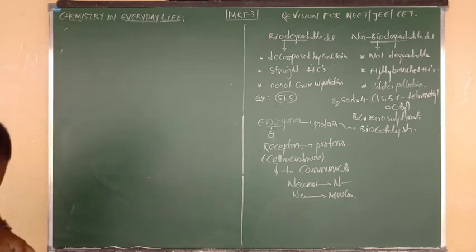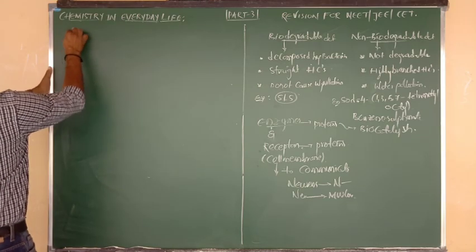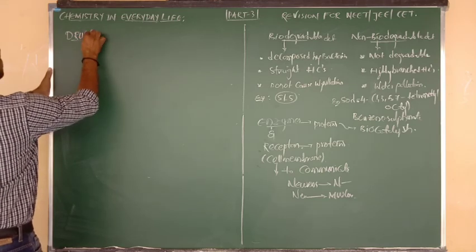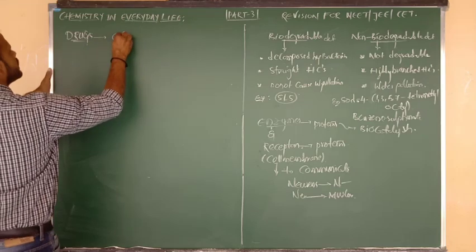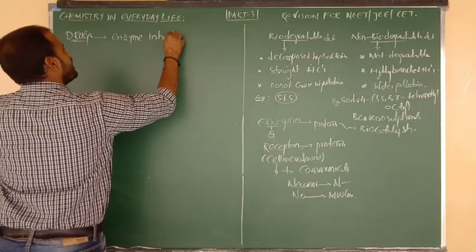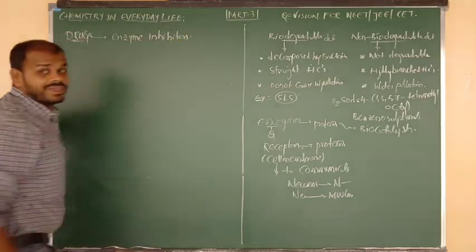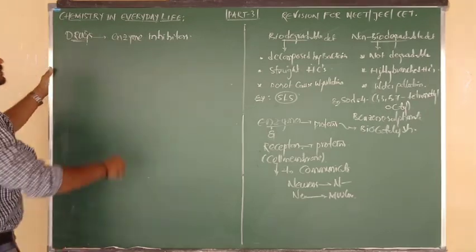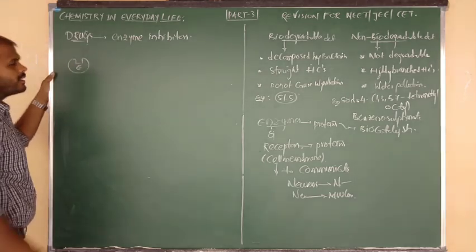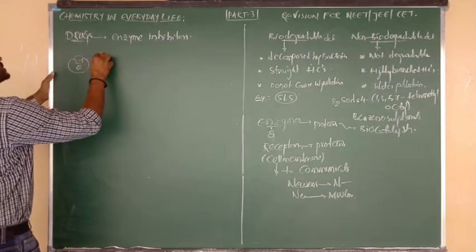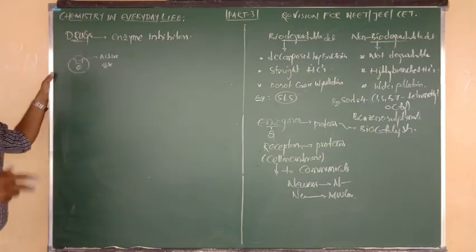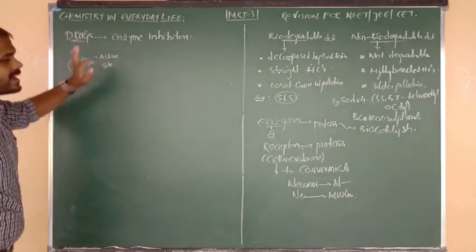Now, try to remember one thing. Drugs are known as enzyme inhibitors, and also we can say competitive inhibitors. Suppose this is the structure of an enzyme, and this inner surface is called the active site, because this interior surface contains a number of functional groups.